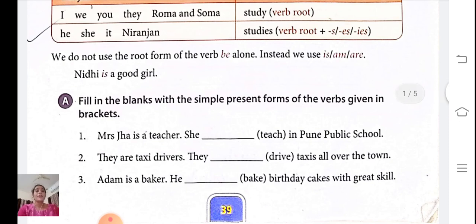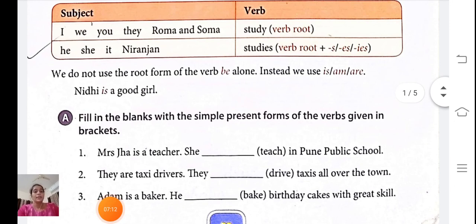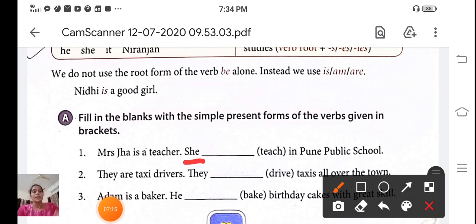Exercise A. Fill in the blanks with the simple present forms of the verbs given in brackets. First one. Mr. Jha is a teacher. He teaches, with the verb teach, in Pune Public School. You can see here it is he, so what do we have to do? Verb plus s, es or ies. So which is the correct answer? Teaches. Mr. Jha is a teacher. He teaches in Pune Public School.